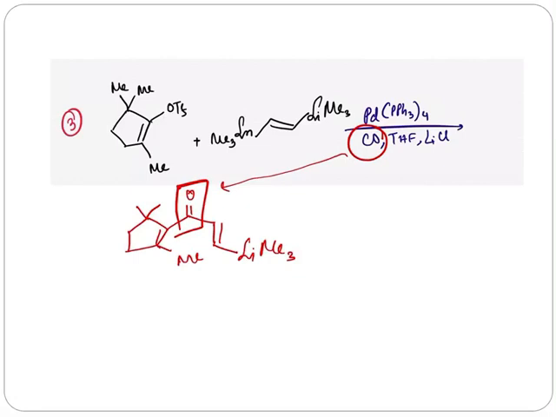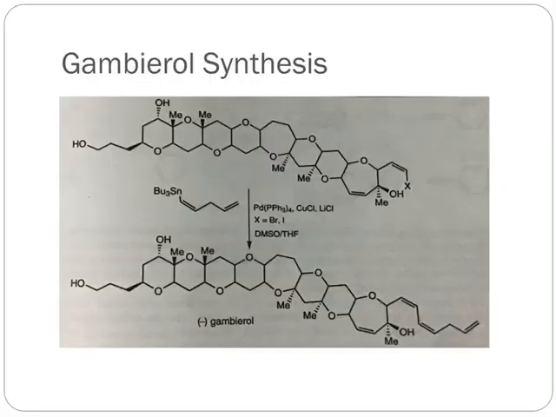Now I will show you a very interesting example, and it is actually from natural product chemistry. So let's see the gambierol synthesis.